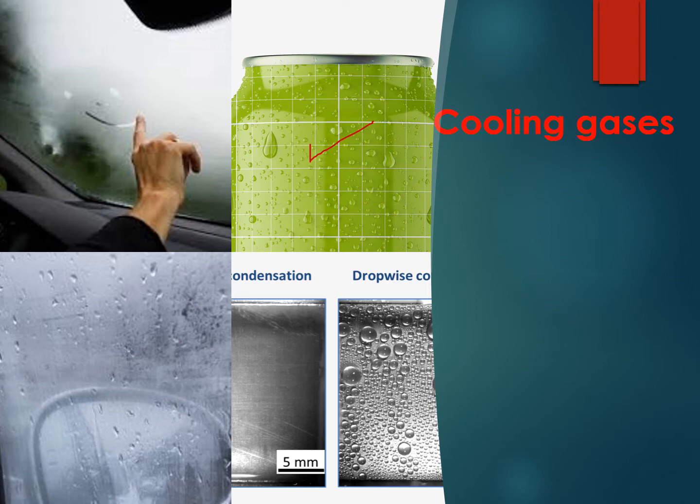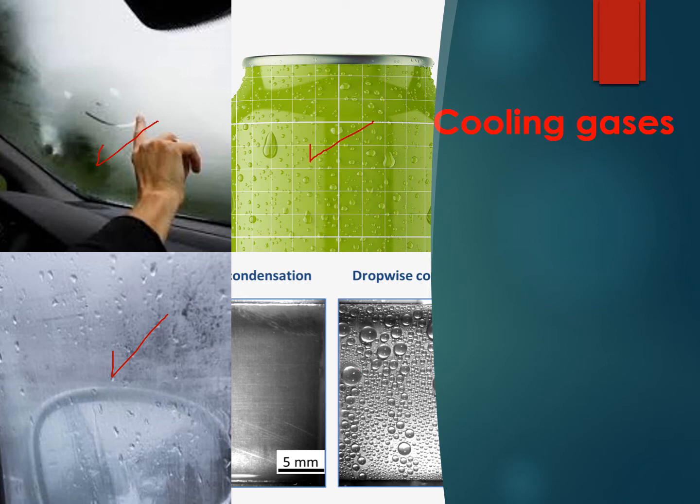Also, when you are riding in the car with your dad or your mom and outside it is raining, you can find water vapor inside your car, here and here. Also, when you bring cold water in a glass and leave it for a period of time, after some time you will find drops of water at the outside surface of the glass.